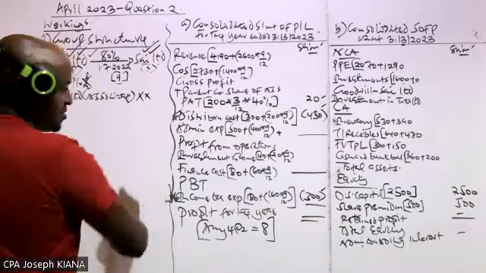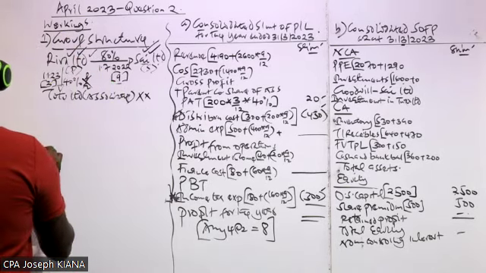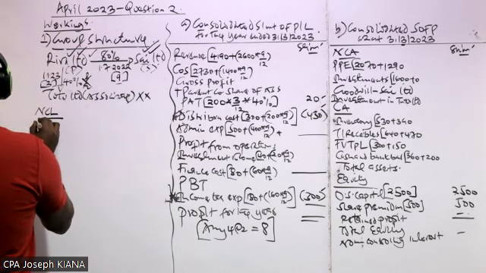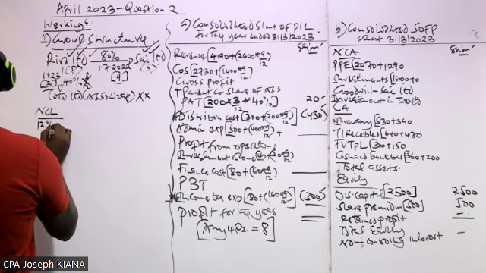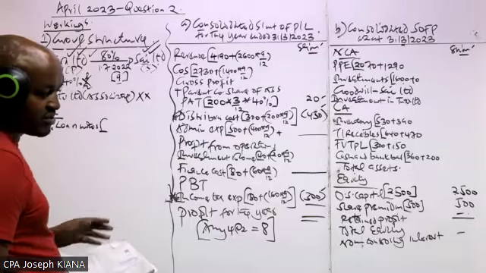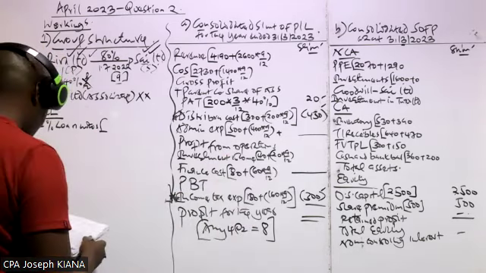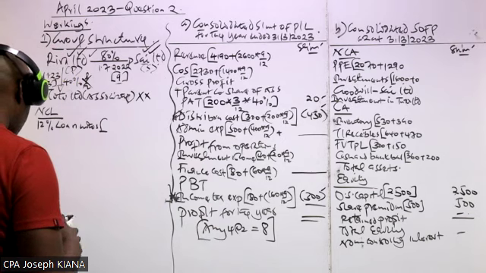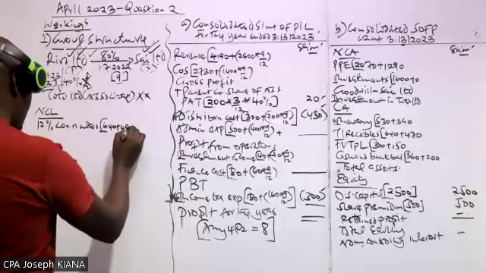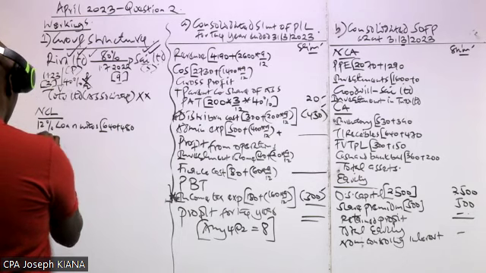For the liabilities, we start with the non-current liabilities. So for the non-current liabilities, what do we have? We have the 12% loan notes. So these are items of liabilities. Just like what you have done with the items of assets, we combine them, we add those of the parent and those of the subsidiary. So we have 640 plus 480. Mostly these items of non-current liabilities do not have adjustment.